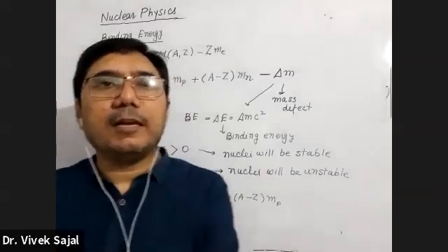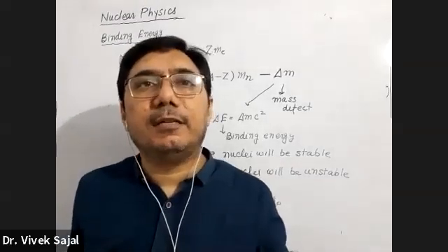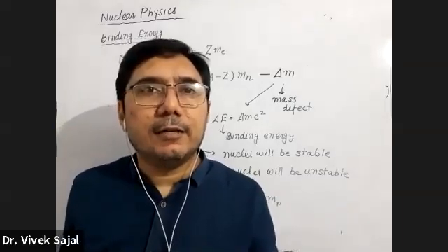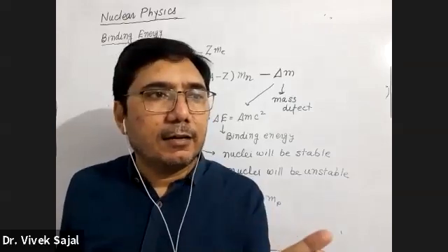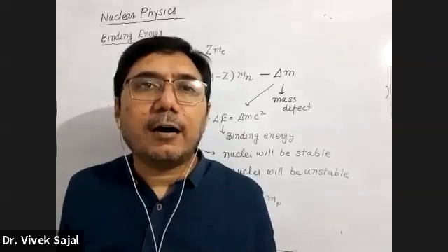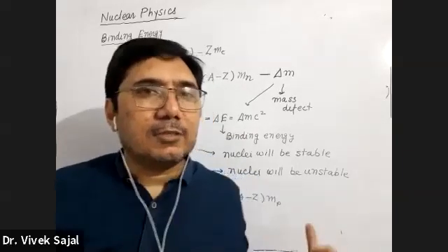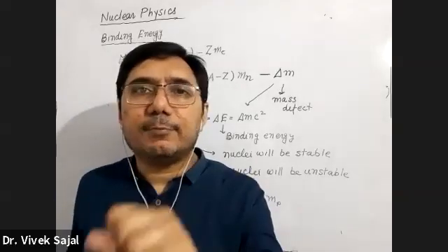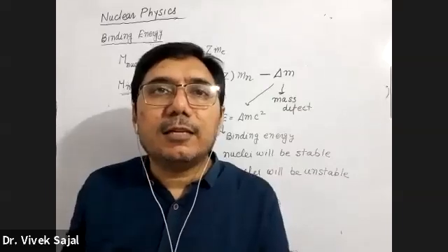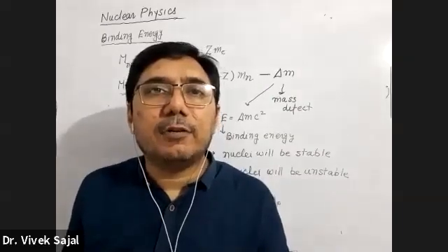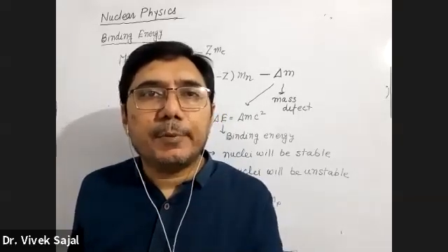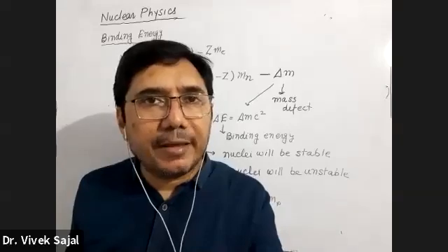So if I want to make a comparative study of stability of a sample of nuclei, then how will I do this? यहाँ तो मुझे सिर्फ इतना पता चला कि अगर बाइंडिंग एनर्जी पॉजिटिव है then this is stable, बाइंडिंग एनर्जी नेगेटिव है this is unstable. अब मुझे न्यूक्लियाइज को कंपेयर करना है कि which one is more stable, which one is less stable.